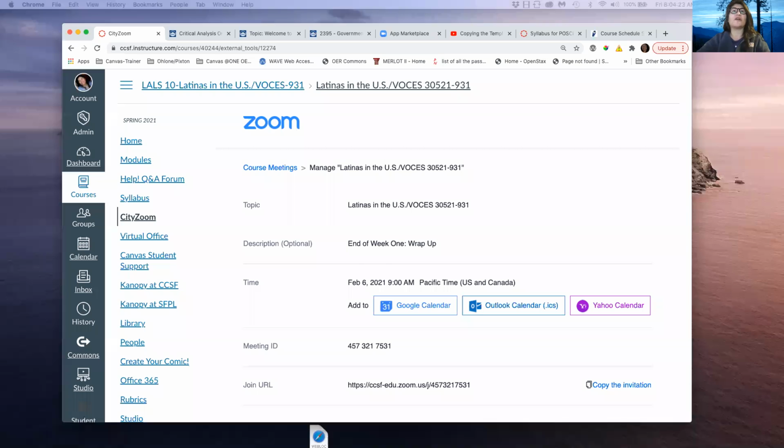And the first thing that can be an issue is if you're switching from Confer Zoom, which used to be in the left panel here, to CityZoom, which just came over. Yesterday was the first time I was able to use it. So can you see my screen that says Zoom? Yes.